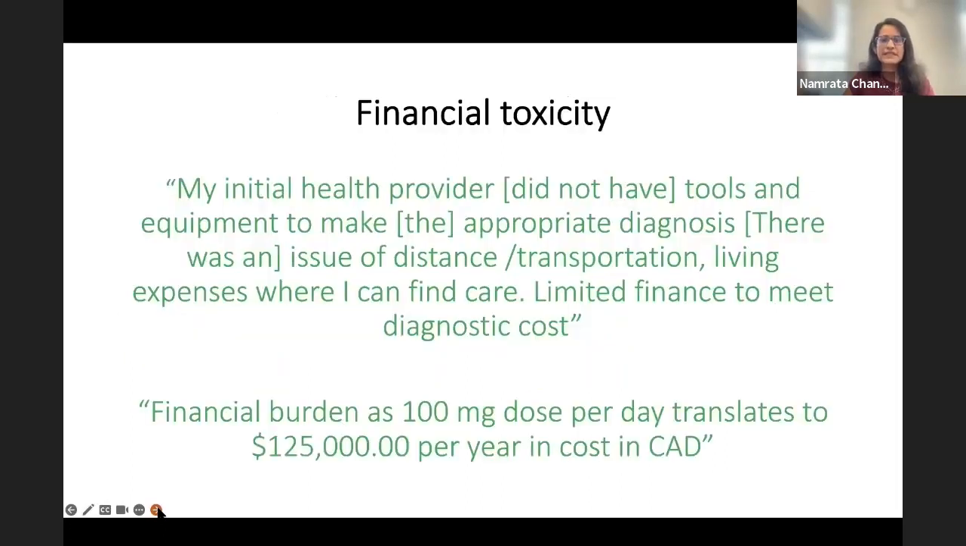The second thing just to touch on briefly is financial toxicity. So these were just quotes that I pulled from the AAMDS survey, which were reflective of this hardship on patients. But healthcare providers not being able to have the tools for the diagnosis, not being able to meet the appropriate care. This one person mentioned that the dose of medication that they were on was $125,000 per year. These are all barriers for a vast majority of the US population, as well as outside of this country.